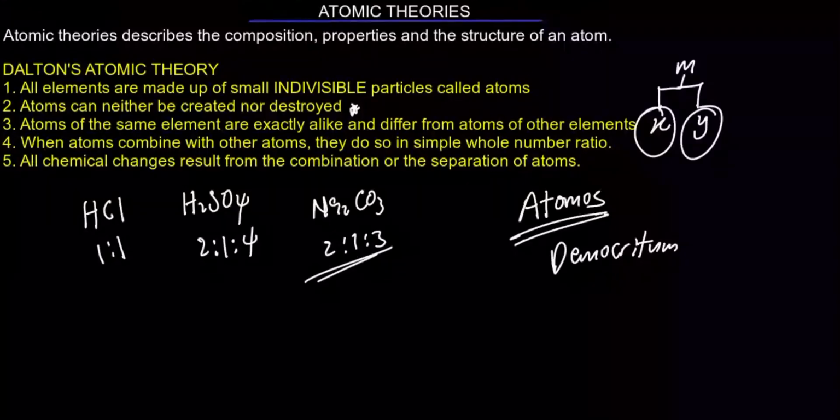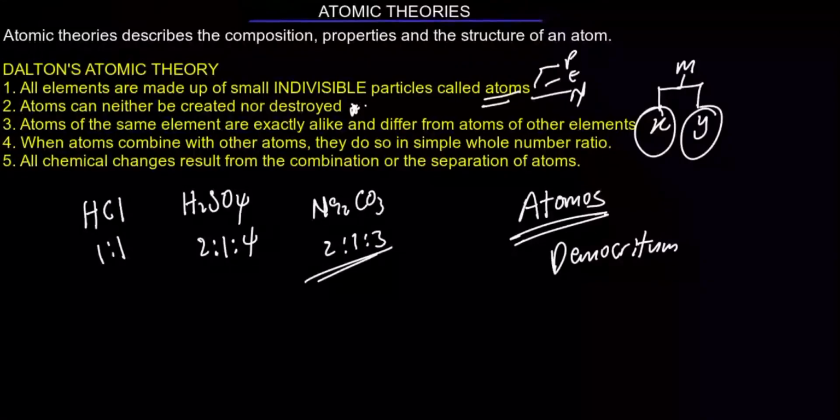The first one, he said that all elements are made up of small indivisible particles called atoms. We later discovered that atoms still contain subatomic particles, which we will study in this video in detail. So if an atom can have subatomic particles, it cannot be the smallest indivisible particle. So we can say that an atom is the smallest particle that can be divided into proton, electron, and neutron. That is the concept.